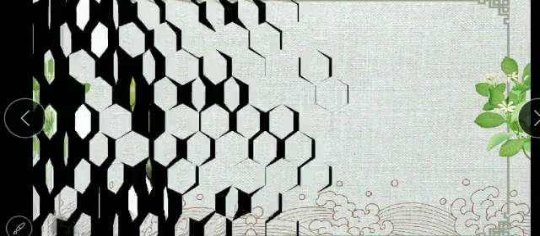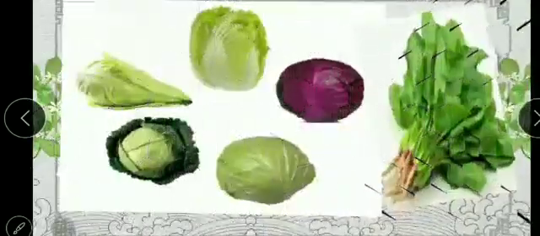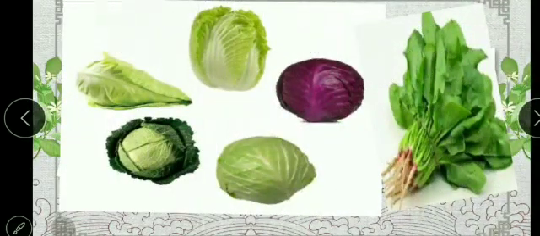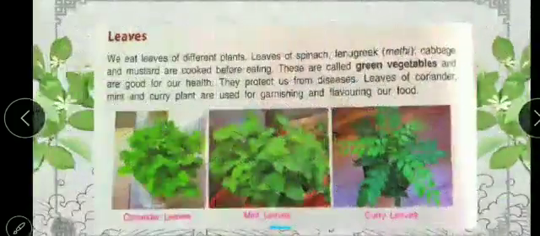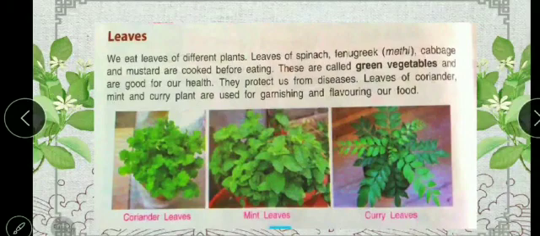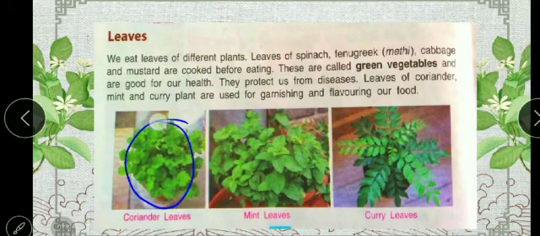So we eat different types of leaves like cabbage, fenugreek, spinach, etc. Leaves of spinach, fenugreek, cabbage and mustard are cooked before eating.